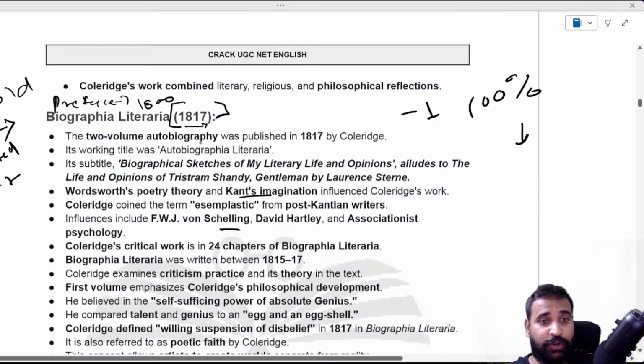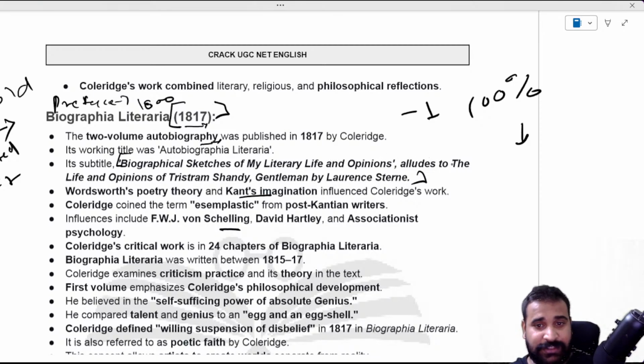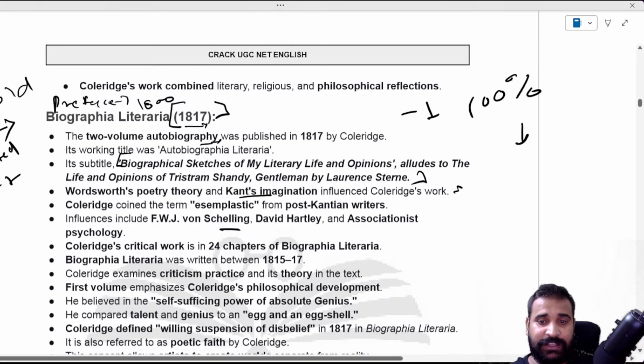Remember, it is a two-volume autobiography, and its working title in the beginning was Autobiographia Literaria, but then Biographia Literaria. Remember, the subtitle is important because they have asked a question on it: Biographical Sketches of My Literary Life and Opinions. This title alludes to The Life and Opinions of Tristram Shandy, Gentleman by Laurence Sterne. So Wordsworth's poetry, theory, and Kant's imagination influenced this particular work.